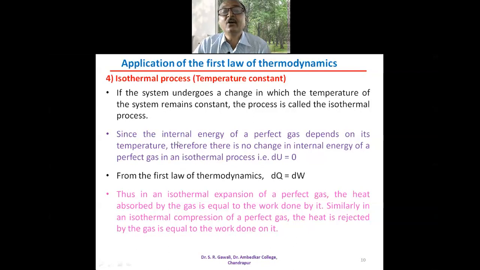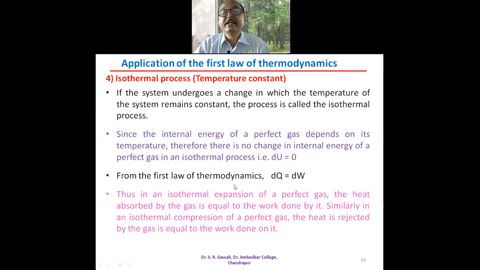Since the internal energy of a perfect gas depends on its temperature, there is no change in the internal energy of a perfect gas in an isothermal process. So therefore dU is equal to 0. Increase in the internal energy is 0.